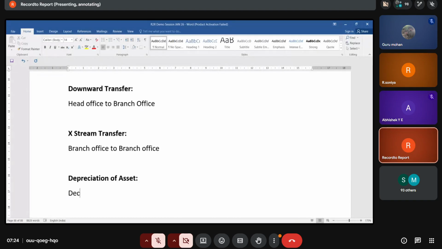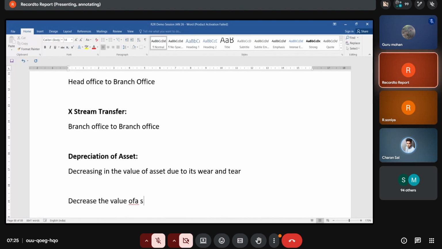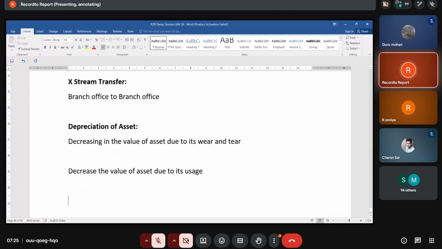Depreciation is nothing but decrease in the value of asset due to its wear and tear, or else decrease in the value of asset due to its usage, for tangible assets.